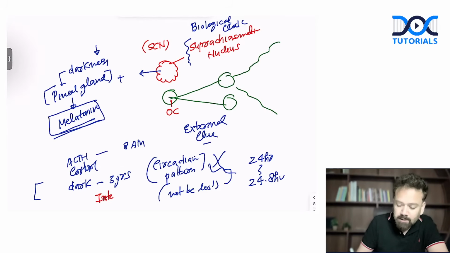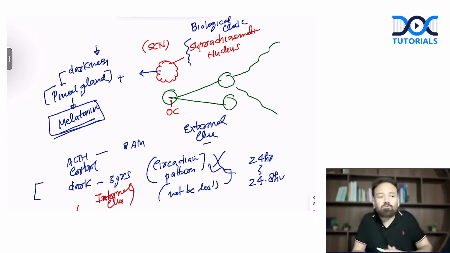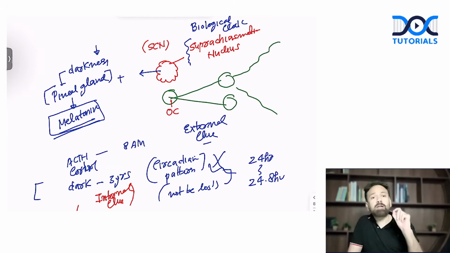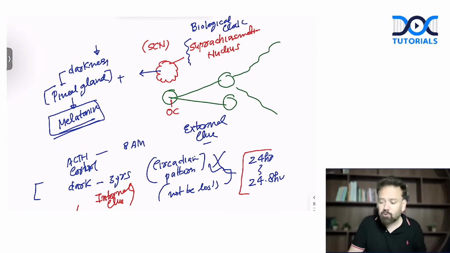So not only the sun, but inside the body you also have one sun-like substance which gives you the sense of the time. So this question was asked in one MBBS exam: if you are in a dark room for 3 years, is the biological clock completely lost or slightly disturbed? It is slightly disturbed, from 24 hours to 25 hours.